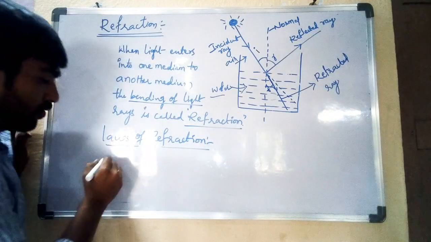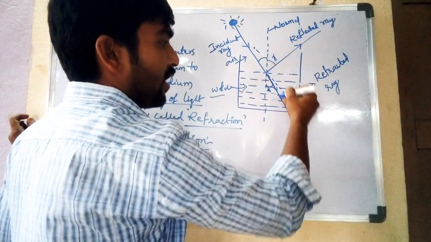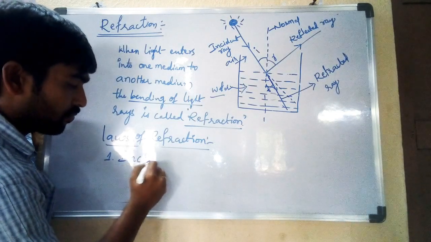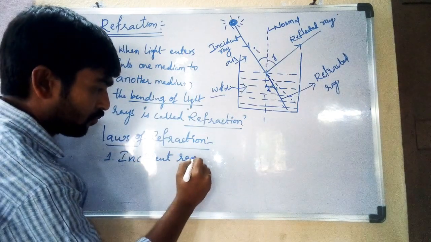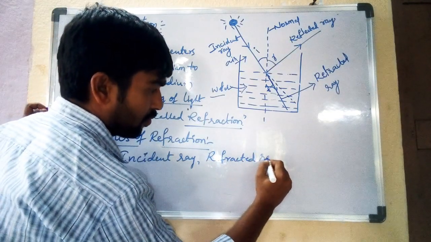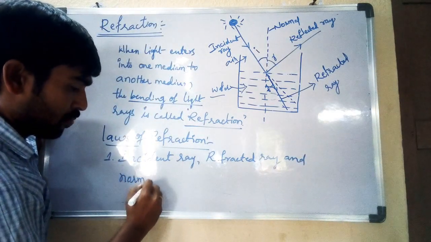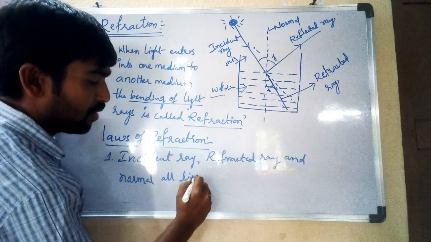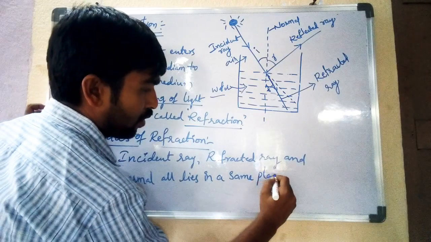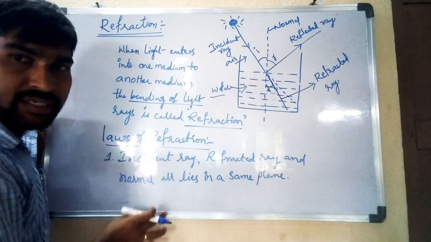First one: the incident ray, the refracted ray and the normal all lie in the same plane. This is the first law of refraction.